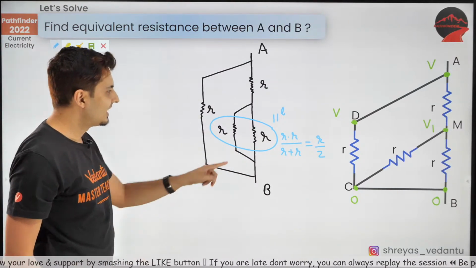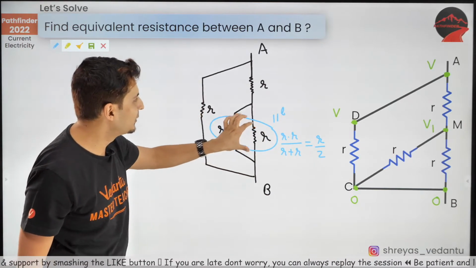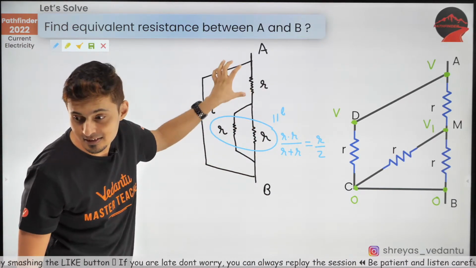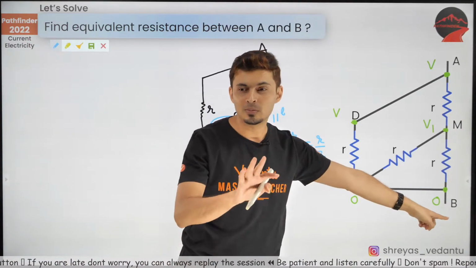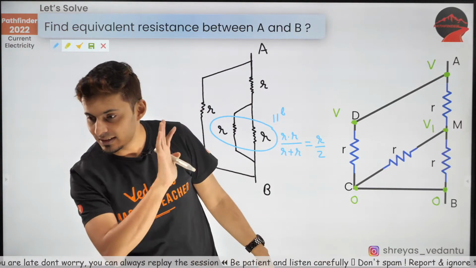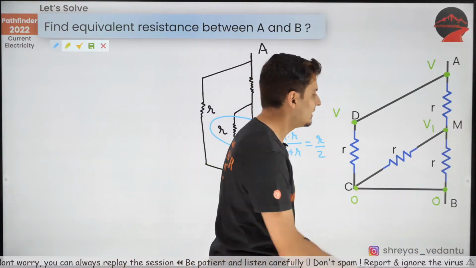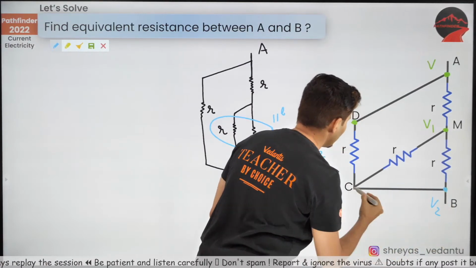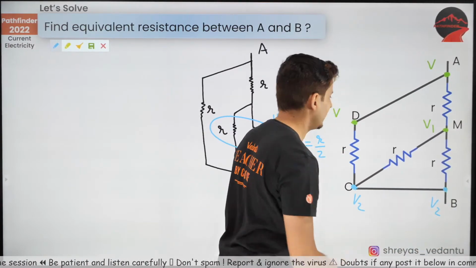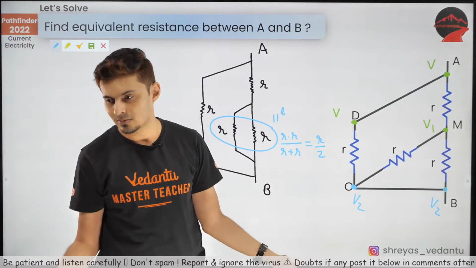Now this resistance R by 2 and this resistance R, they are in series. How 0 in C? I have just assumed B is 0. If you do not like, assume this as V2. Then this will also be V2. Doesn't matter. Just assume it as V2.